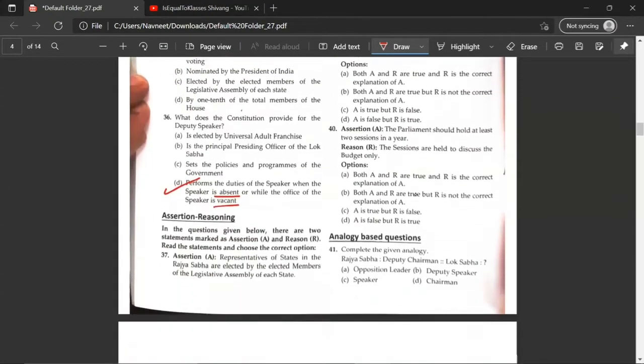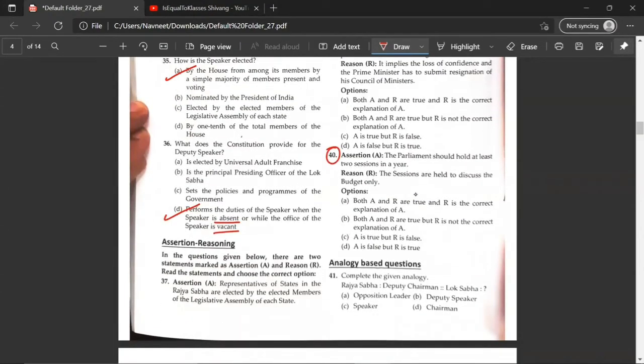So let's scroll down. The 40th question. The Parliament should hold at least 2 sessions in a year. The sessions are held to discuss the budget only. So the correct answer would be C. A is true, but R is false. Analogy-based questions. Complete the given analogy. Rajya Sabha: Deputy Chairman, Lok Sabha: Deputy Speaker.